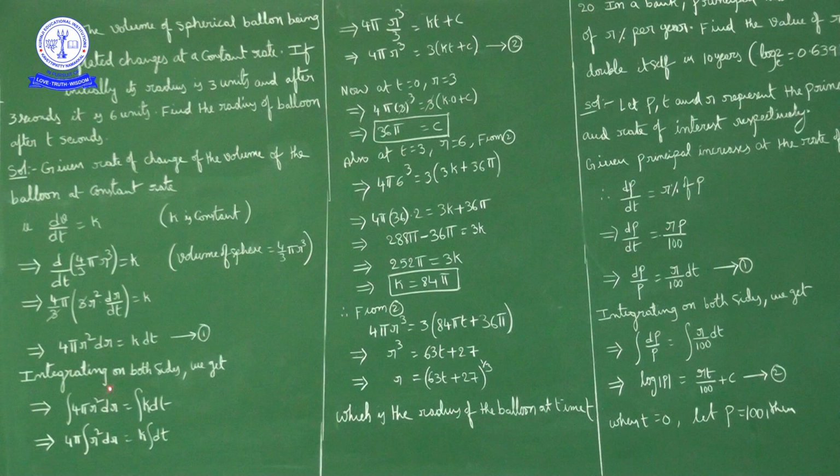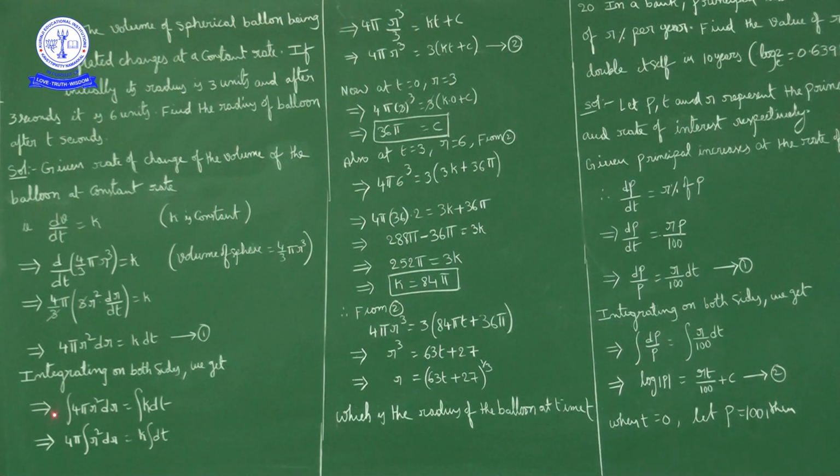Okay. Now r terms and dr on one side and dt on the other side, where K is constant only. Now here we have separated the variables. Okay, separation of variables is done. Now I'll mark this one as 1. Now integrating on both sides. So what we have? Integral 4 pi r square dr is equal to integral K dt.